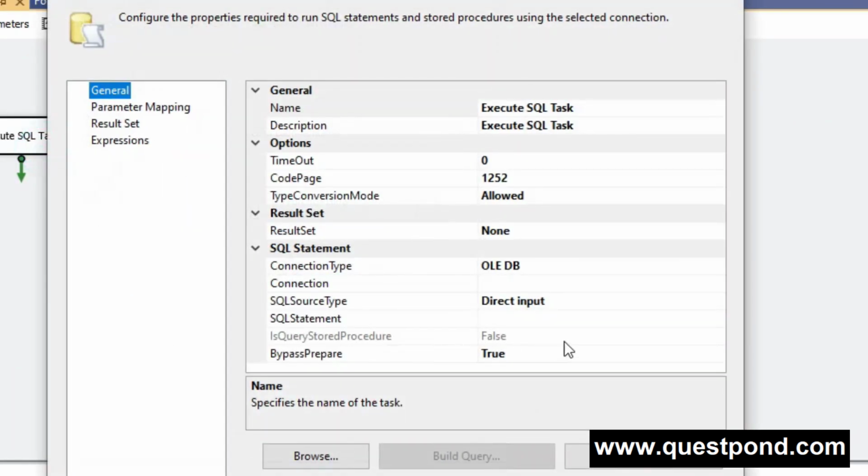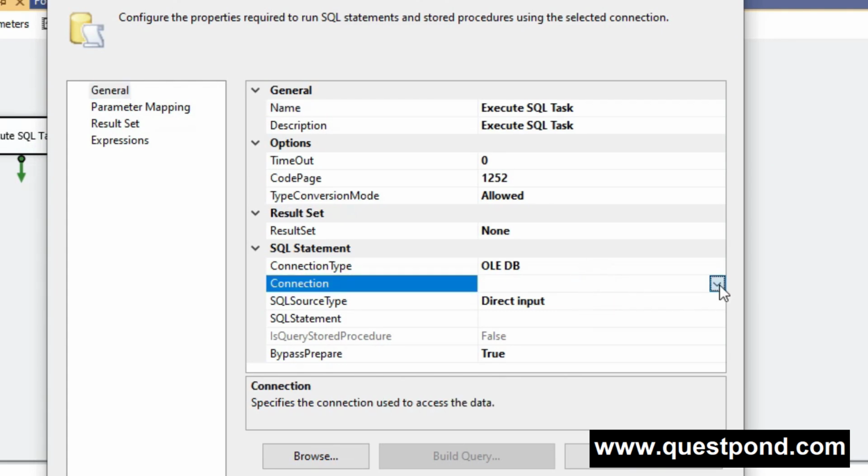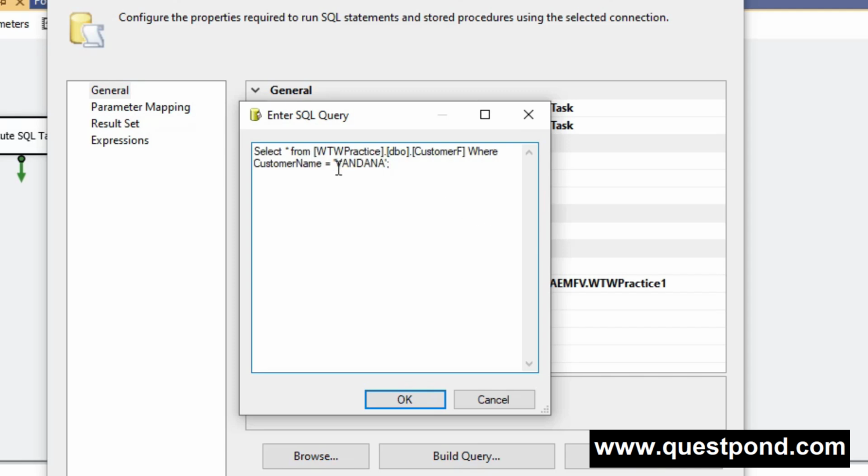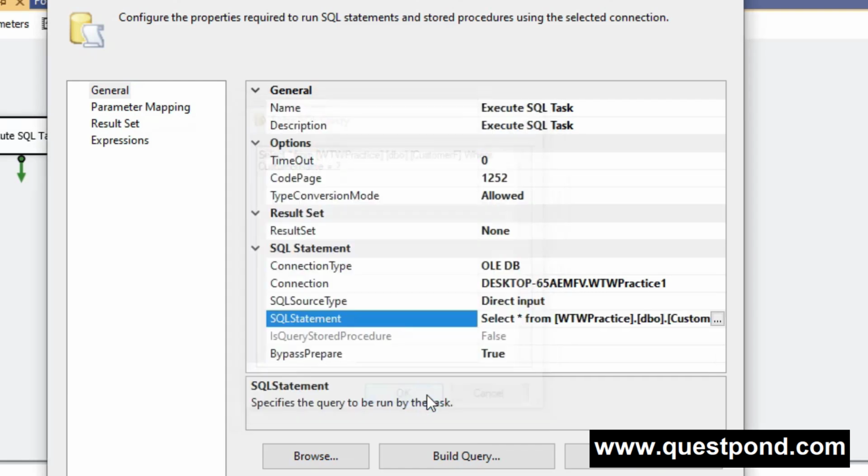Let's double click. First, let's create the connection. There you go. And put a question mark over here, indicating that here we are going to pass the parameter. Here we are going to do the parameter mapping. I will say OK.